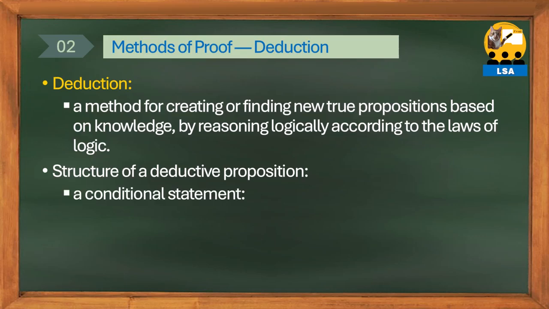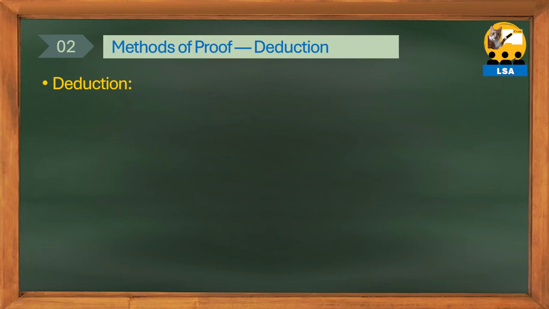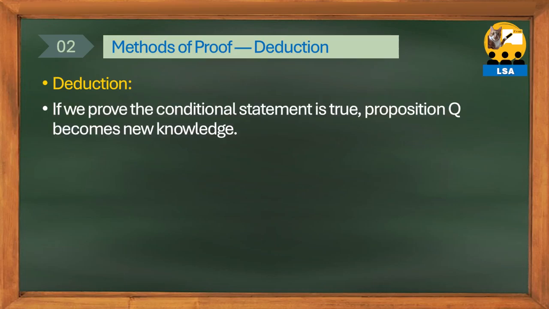This structure is simply expressed as if P, then Q, or P implies Q. More precisely, it takes the conditional proposition form, if P is true, then Q is also true. If this conditional proposition is proven true, we accept proposition Q as knowledge. As a result, we gain new knowledge.